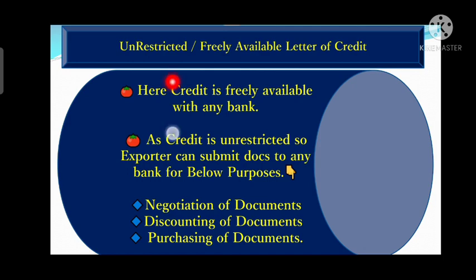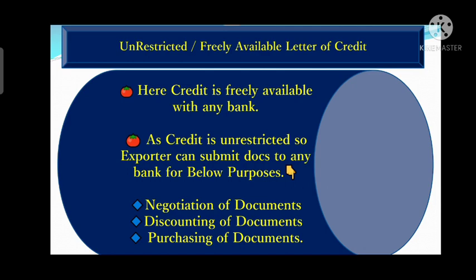As the name suggests, unrestricted or freely available means the credit is freely available with any bank. Means the credit is not restricted here. So the exporter can submit documents to any bank for the following purposes: negotiation, discounting and purchasing.